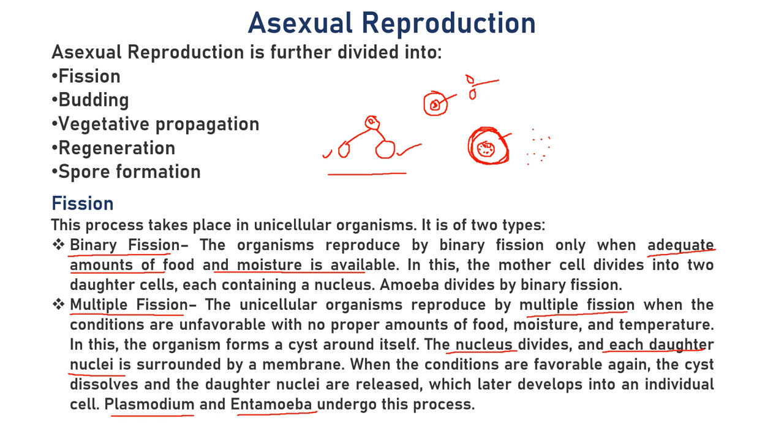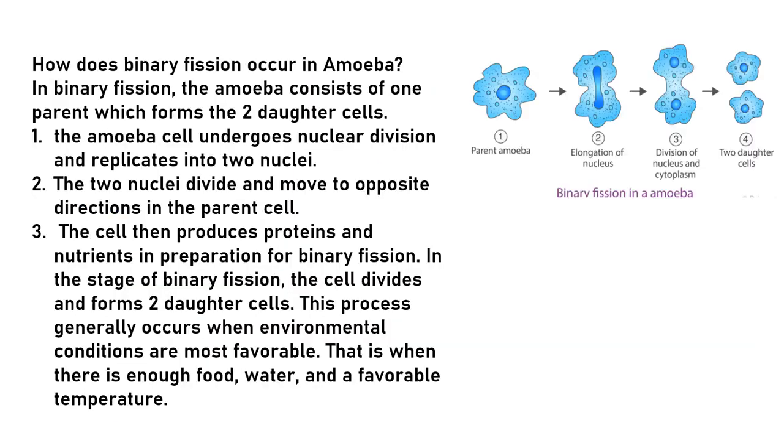Now Entamoeba also undergoes this process. Entamoeba is a protozoan present in the intestine. If you eat some contaminated food, this Entamoeba grows in your intestine and causes different stomach related problems, digestion related problems, right?